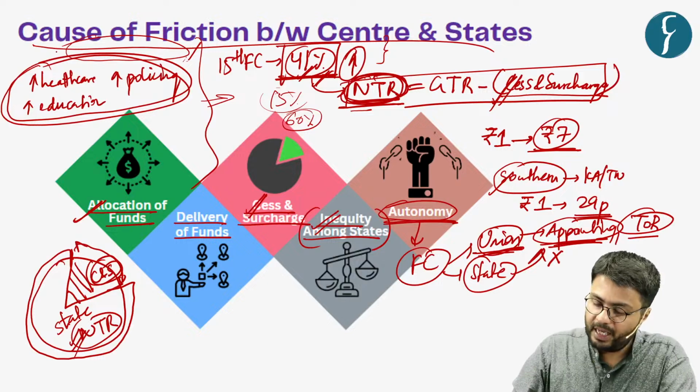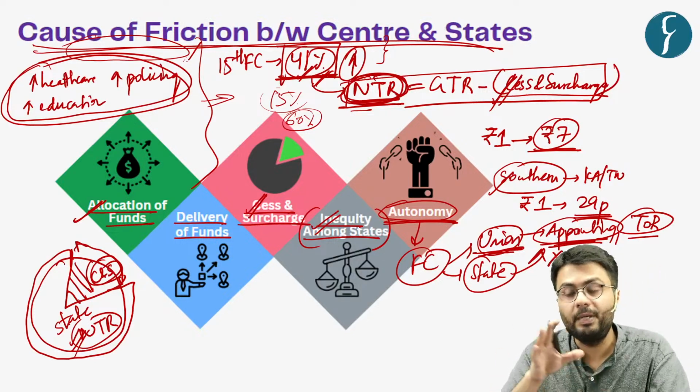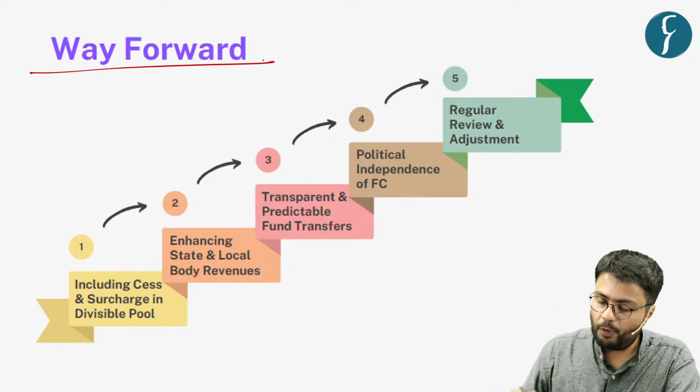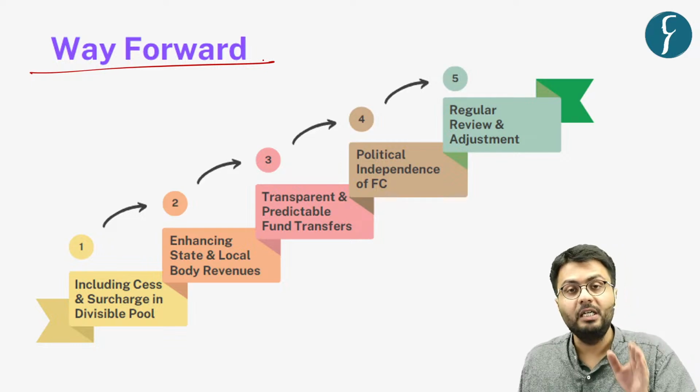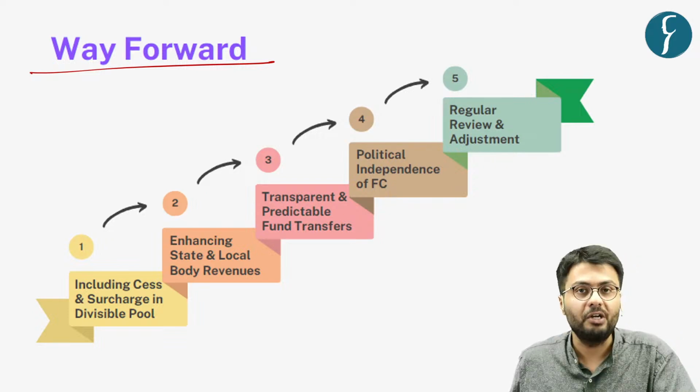So all of these in total highlight the cause of friction between state and central government. So let us understand what should be the ideal way forward in order to make the distribution of taxes between state and union government more fair in general.